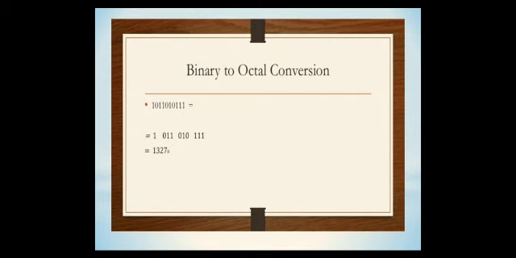Next, coming to binary to octal conversion. Same as we observed in the previous slide, starting from the right side, we take 3 bits, 3 digits from the right side onwards.